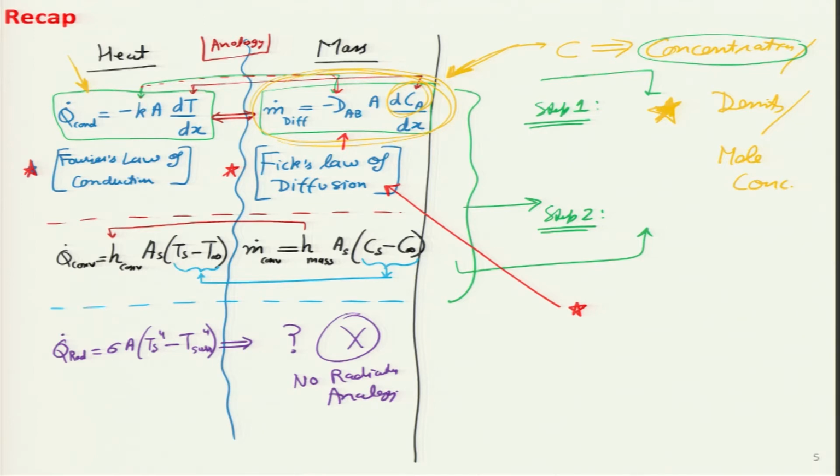Then we also looked at the analogy between convective heat transfer and convective mass transfer. This is something that we will study from the next lecture onwards. I also mentioned to the students that there is no known analogy for radiative heat transfer in radiative mass transfer. For mass, there is no way of radiating mass from one part of the universe to another part.